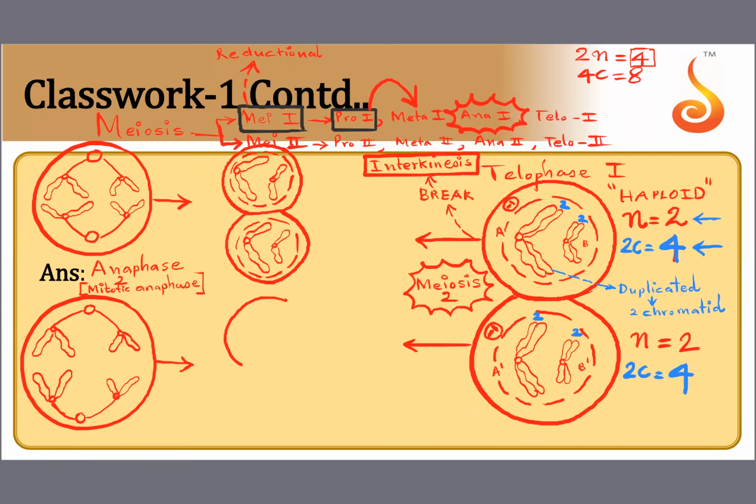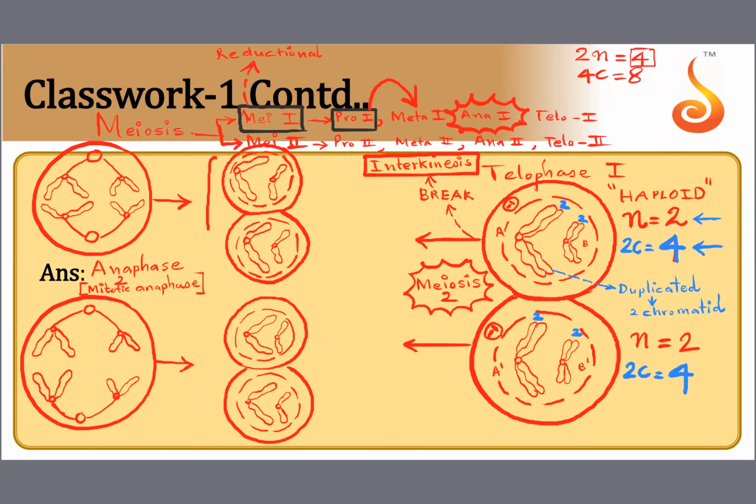Here also the same story. 1, 2. And the nucleus is forming once again. And here also one longer chromosome which is unduplicated now, and one tiny chromosome. One longer chromosome and one tiny chromosome. So now let us see the N and the C values.